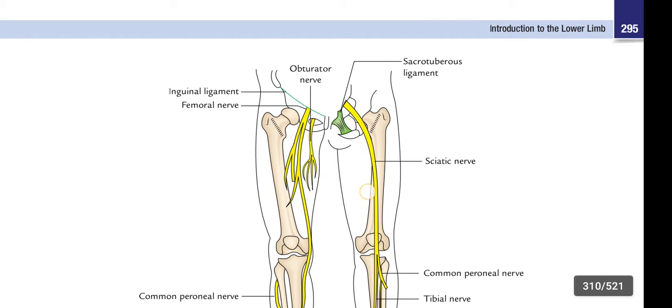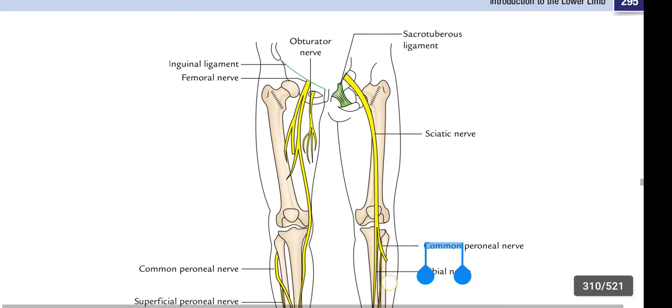This is the sciatic nerve, and the sciatic nerve is the longest and strongest nerve of the body. It is present in the gluteal region and it innervates the gluteal muscles. At the lower part of the thigh, it divides into two nerves, tibial nerve and common peroneal nerve.